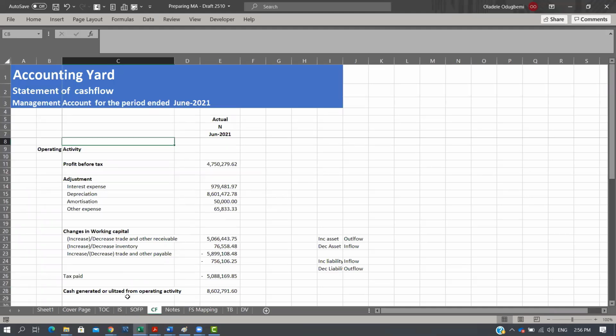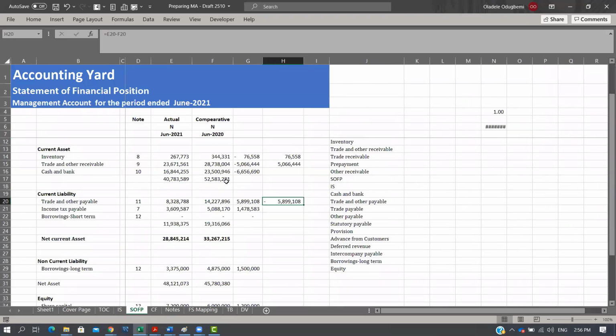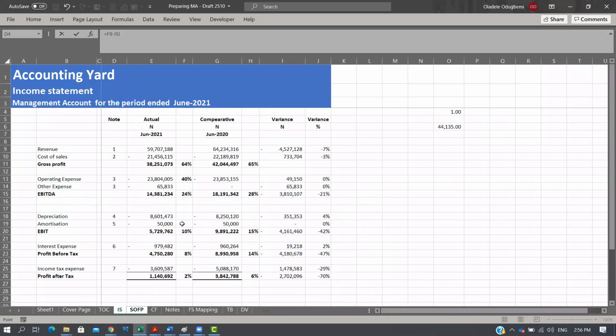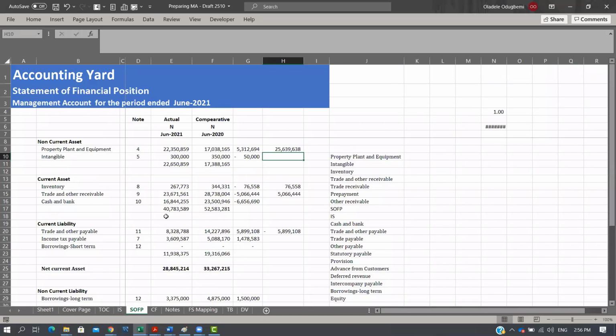A simple approach is to go to my statement of financial position, take what I closed with or opened with, plus my depreciation for the period, which is this. Automatically, if I do this less this, it should give me the amount that was invested in the period.